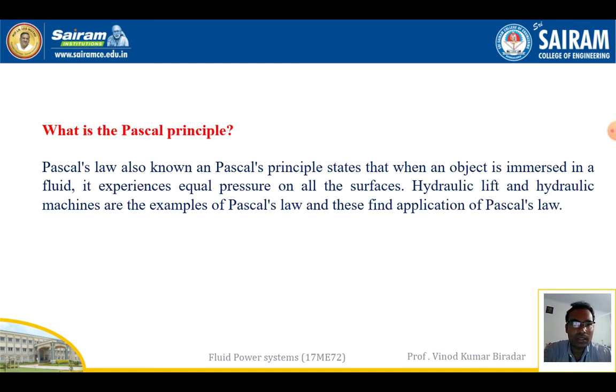What do you mean by Pascal's principle? This is a repeated definition. Pascal's principle says that when an object is immersed in a fluid, it experiences equal pressure on all surfaces. To underline this, if an object is immersed in a fluid, an equal amount of pressure is distributed over almost all of its surface area. Hydraulic lifts and hydraulic machines are examples of Pascal's law, and we already studied these two: the hydraulic braking system and the hydraulic lift.